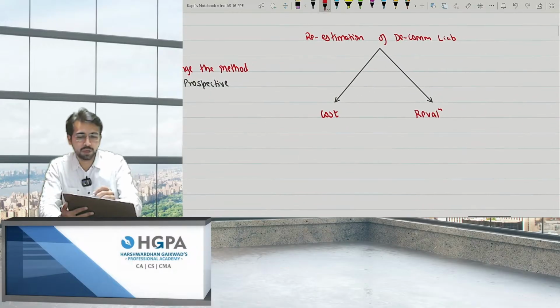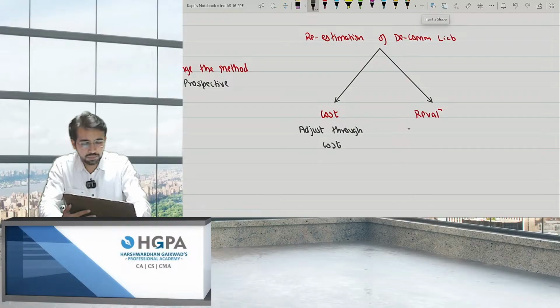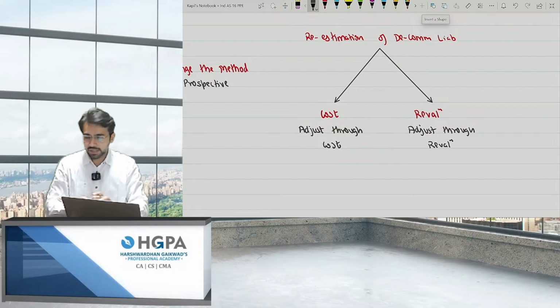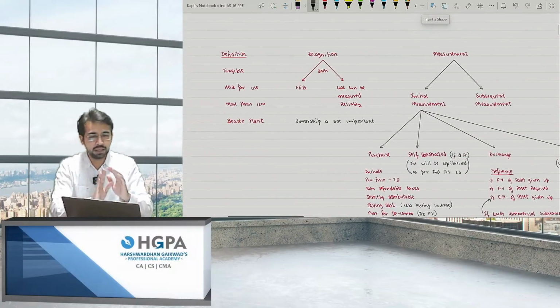If you are following the cost model, adjust through cost, whether there's an increase or decrease. I told you how to pass the journal entry, right? Which is very easy. Adjust through cost. And if you're following the revaluation model, adjust through revaluation. These are the basic points. So I hope everything is covered now and you got each and every point.